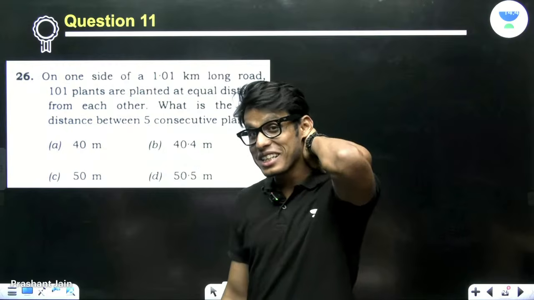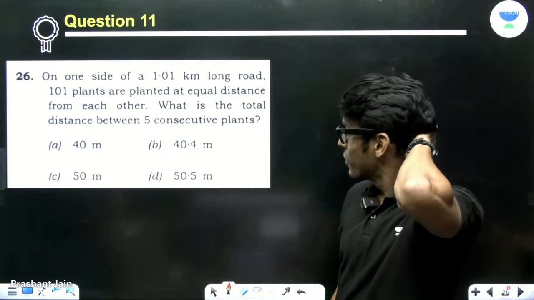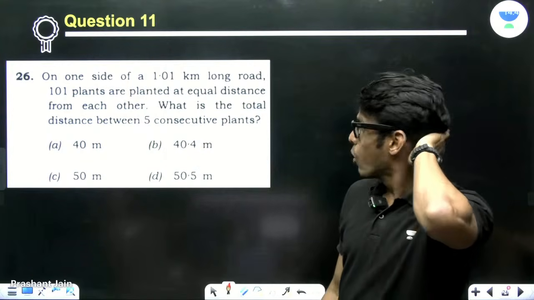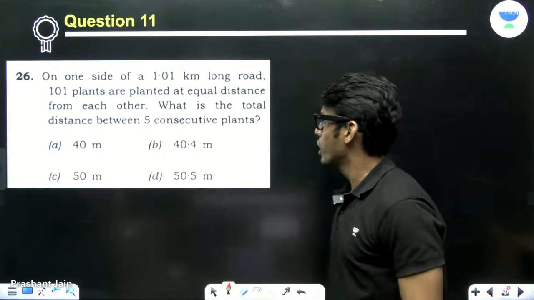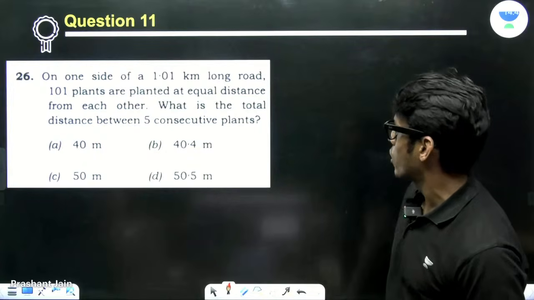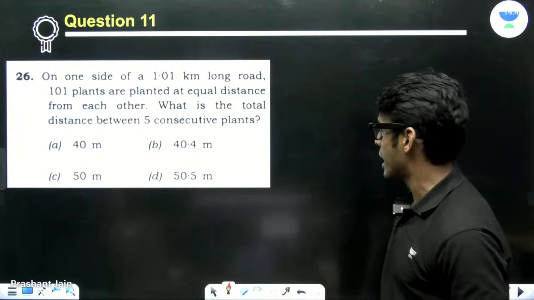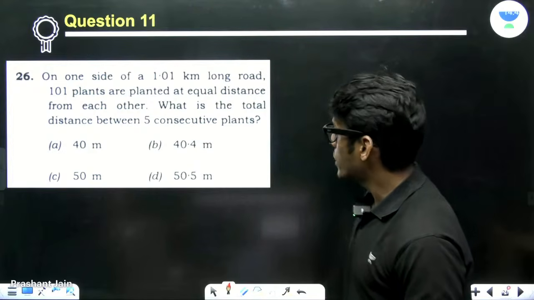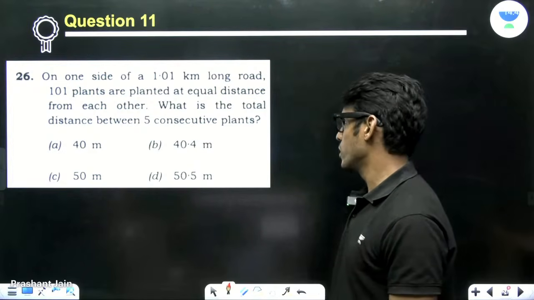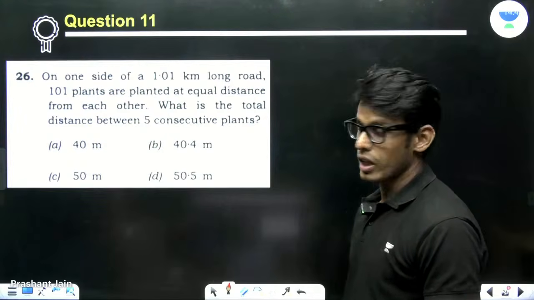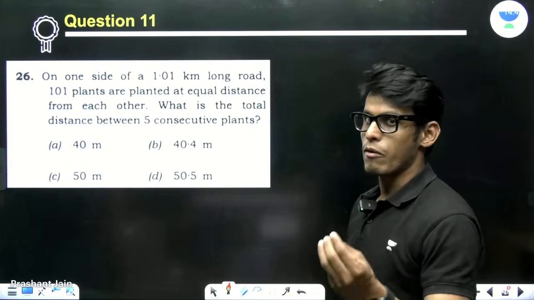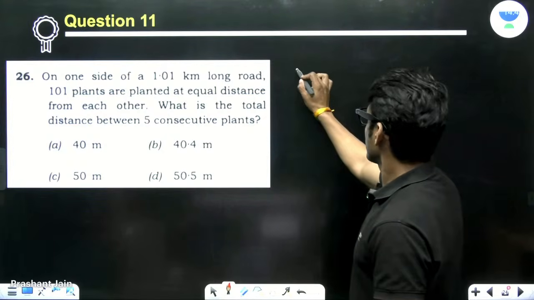This is one problem which I think is very tricky. Now, on one side of a 1.01 kilometer long road, 101 plants are planted at equal distance from each other. What is the total distance between 5 consecutive plants? Again, a doable problem. We just have to be a bit cautious.